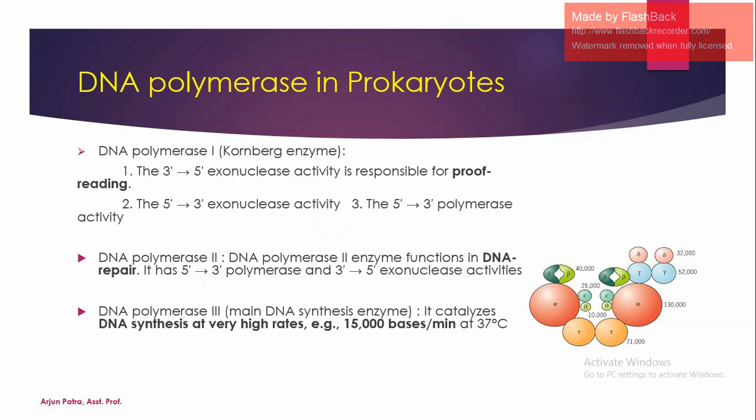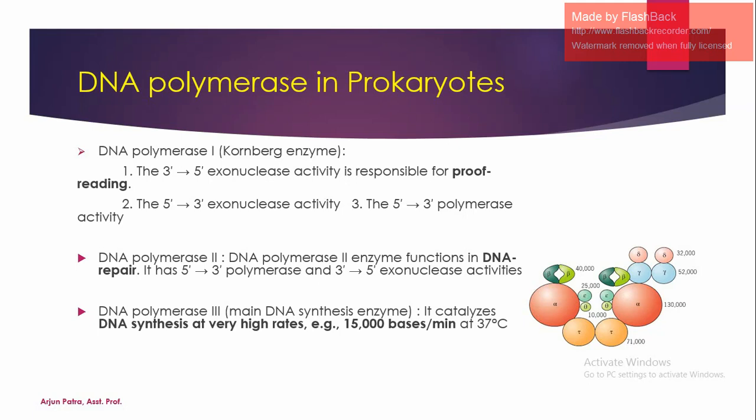This is the main enzyme, and this enzyme is responsible for the synthesis or polymerization of the DNA. This enzyme is a holoenzyme, which was discovered by Thomas Kornberg and Malcolm Gefter in 1970.